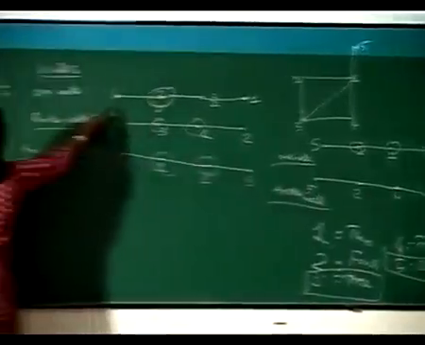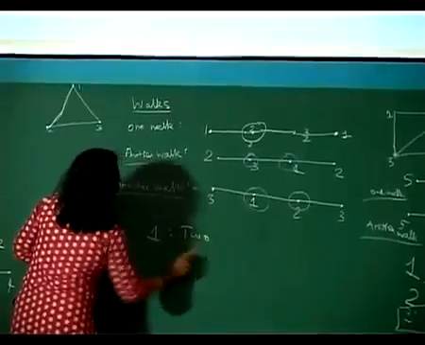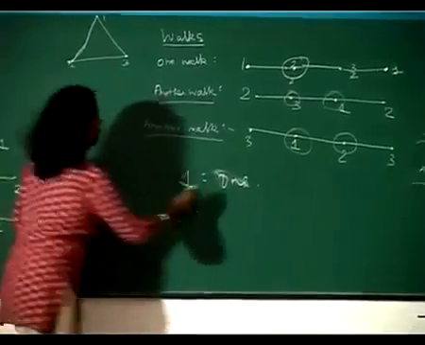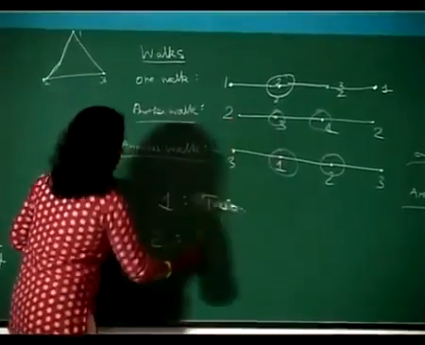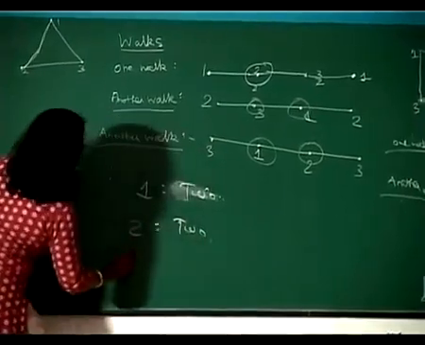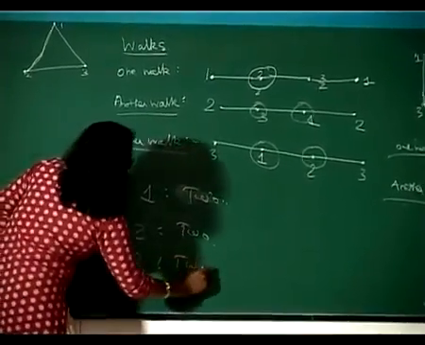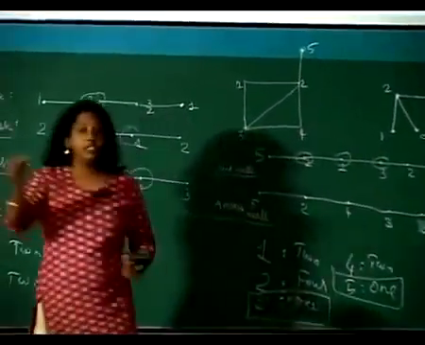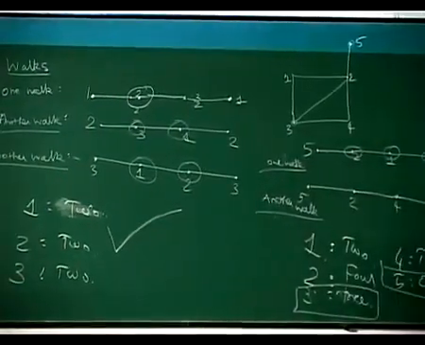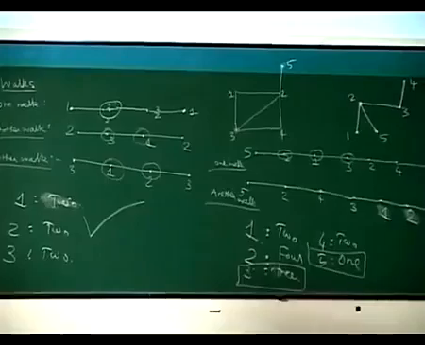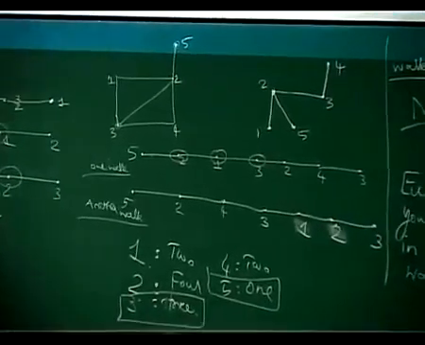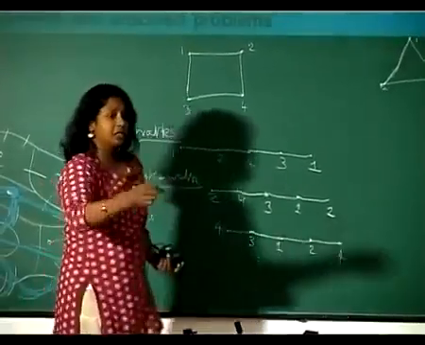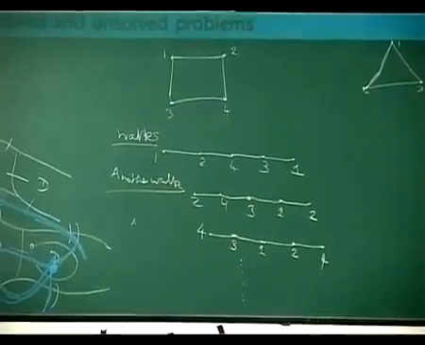Take this one, the first walk. How many for 1? 2. For 2, 2. And 3 has 2. So we found a trace, because except the starting and ending points, the other vertices have an even number of straight lines. It's like a thread you are putting as a figure and taking it out, knots are there and you are taking it out. This is also the same thing. Except the starting and ending points, the remaining vertices should contain an even number of straight lines.